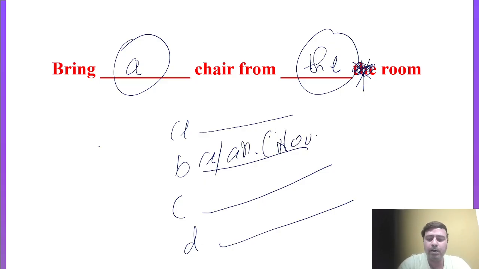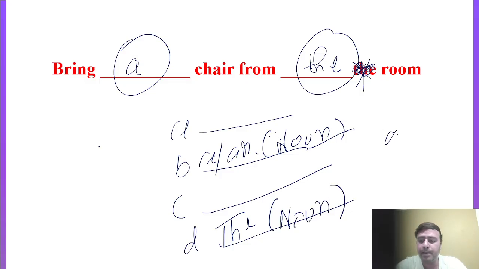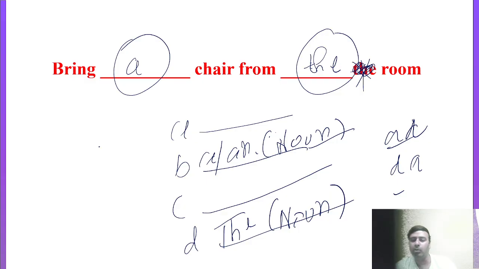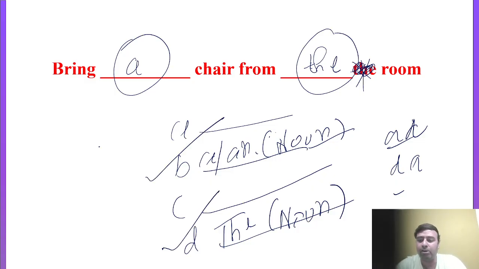And option D is starting with article the, and one noun is given there. And you have options like A and D, and D and A. So here you have to apply this particular rule. Whenever you want to introduce articles, unknown information comes earlier and known information always comes later on. So the right answer would be A and D, right?